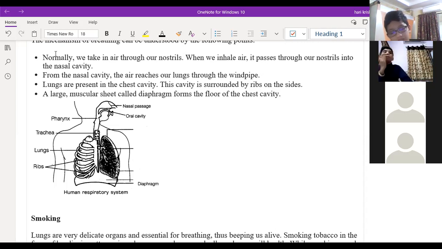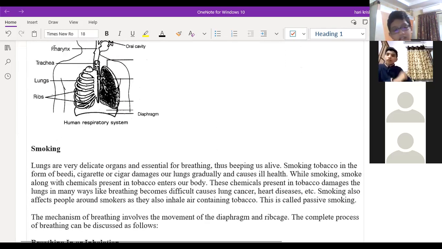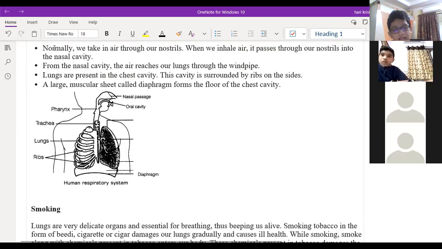So during the exhalation, what will happen? Sir, the lungs and the ribcage contract, they move inward, and the diaphragm moves in the upward direction. Exactly opposite. Due to this, the pressure difference will be created on the lungs. It will send the air present in the lungs out of our body.